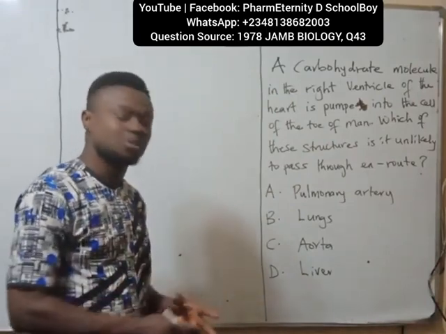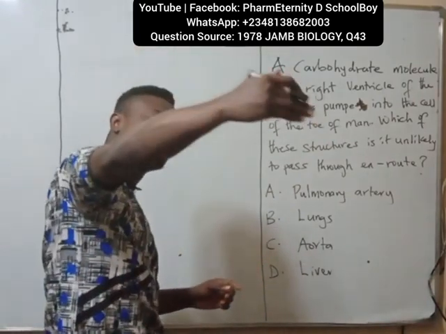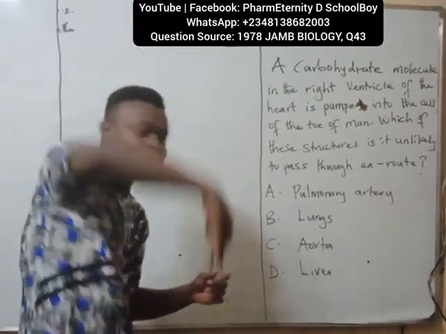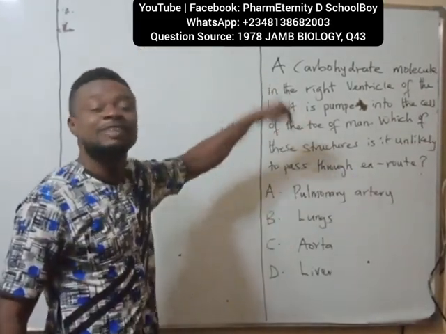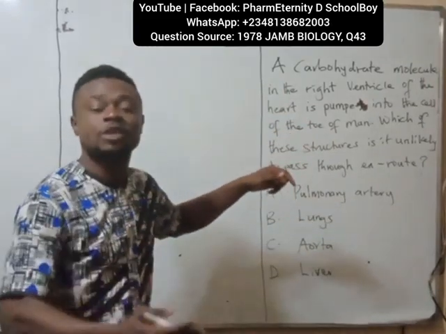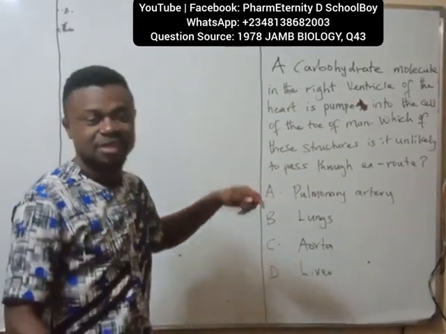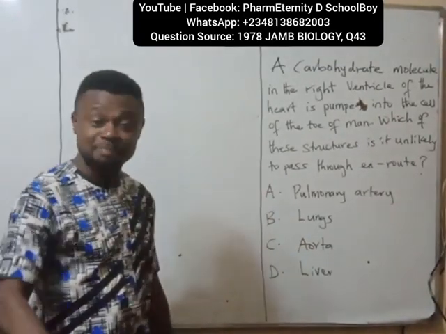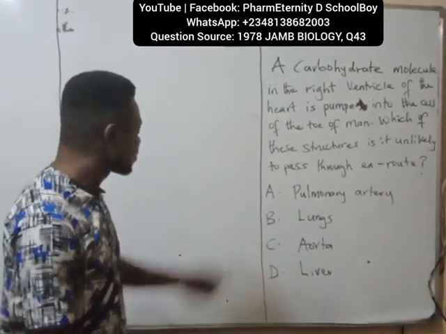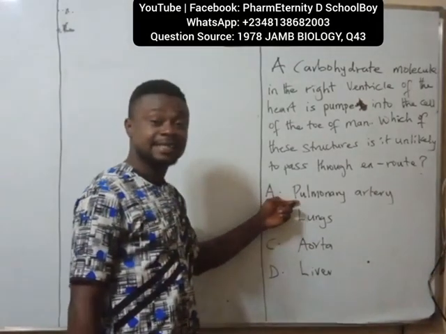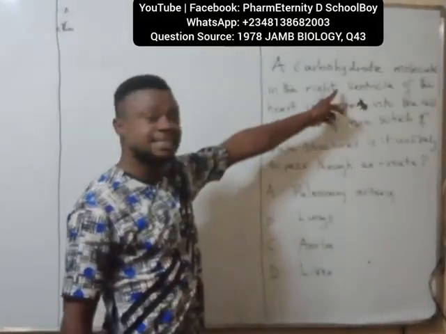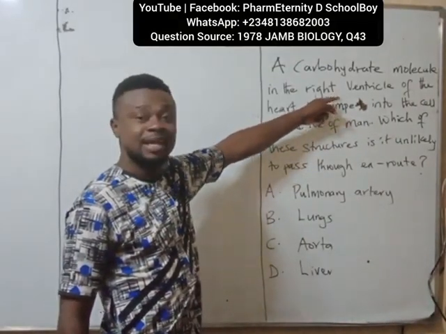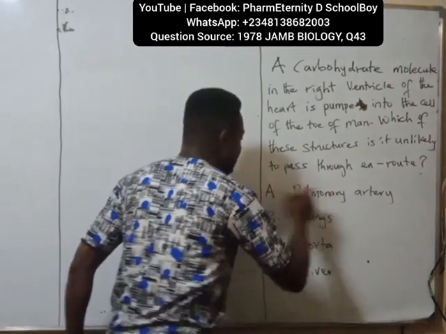So they now want to know, from that right ventricle down, they are not talking about what happened before it got to the right ventricle. From the right ventricle, what actually happened? What structures will it pass through? So now let's look at the options and pick the most appropriate option. Will it pass through the pulmonary artery? Yes, because from the right ventricle, it will now enter the pulmonary artery. So it will pass through the pulmonary artery.